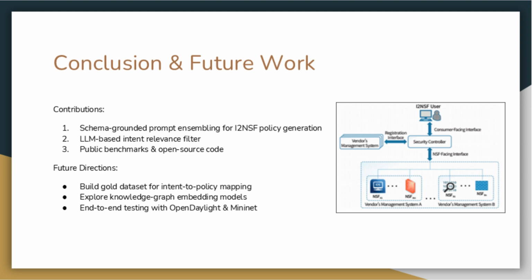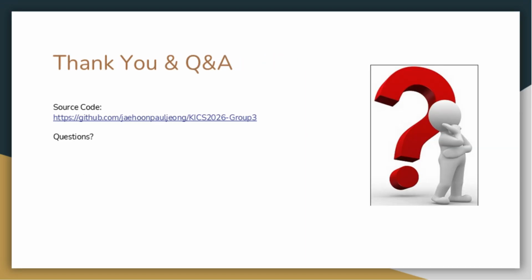So in conclusion, our contributions are the schema-grounded prompt ensembling for I2NSF policy generation, the LLM-based intent relevance filter, the 2 datasets, and our open source code. Future directions could include building a dataset for intent-to-policy mapping, exploring knowledge graph embedding models after these datasets are created, and functional testing with OpenDaylight and Mininet to see whether our policies actually behave as intended based on the intents. Okay, thank you. This is our source code.